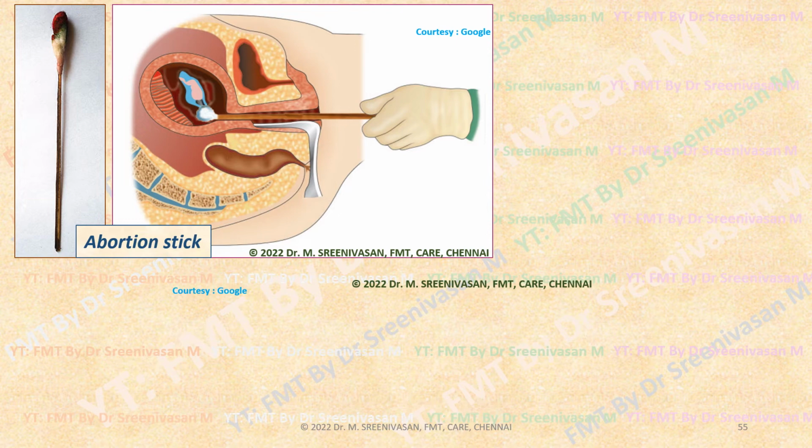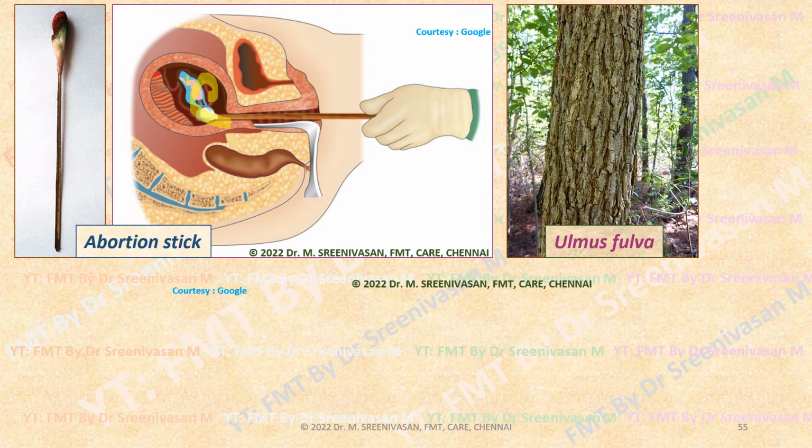Due to that chemical or irritant juice, either the lead paste or any of the poisons, it will cause congestion, inflammation and irritation of the uterine walls, leading to the beginning of uterine contractions. Severe uterine contractions occur, leading to expulsion of the fetus. As you are seeing in this, it is introduced into the uterus. This is the abortion stick.